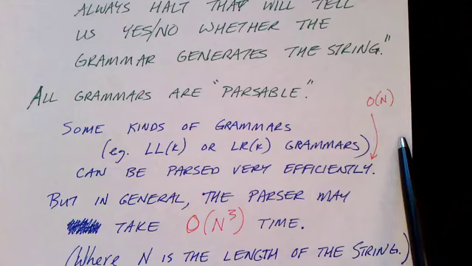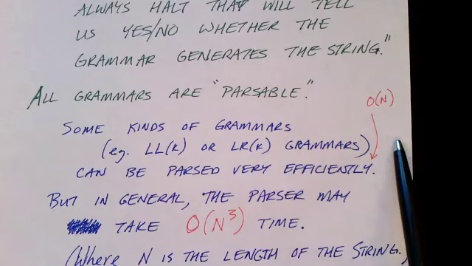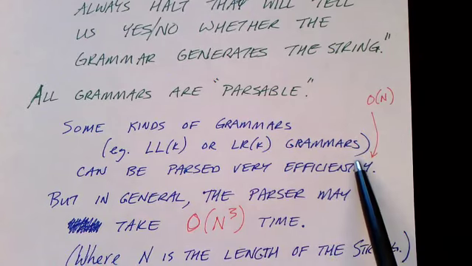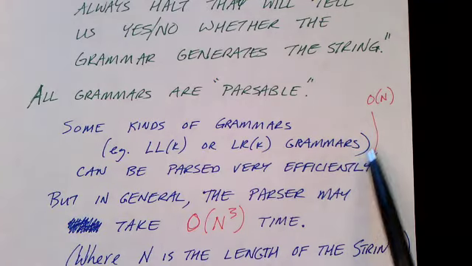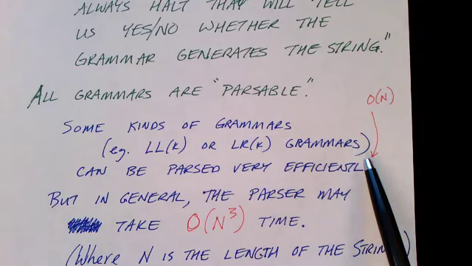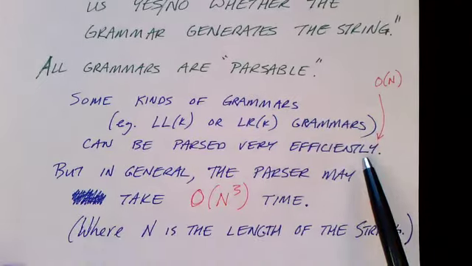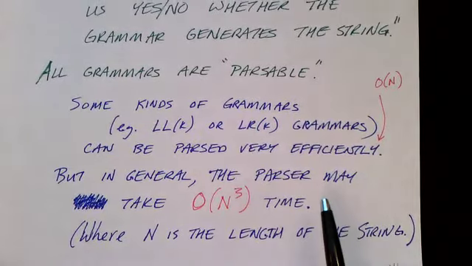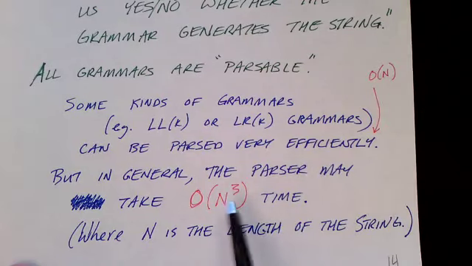Our algorithm has to run twice as long for strings that are twice as long, because we have to look at all those characters. So we're saying here that for most common types of grammars that you might find in, for example, programming languages, we can have very efficient parsers. In general, however, the parser is going to take a lot more time, order n cubed time, basically, where n is the length of the string.